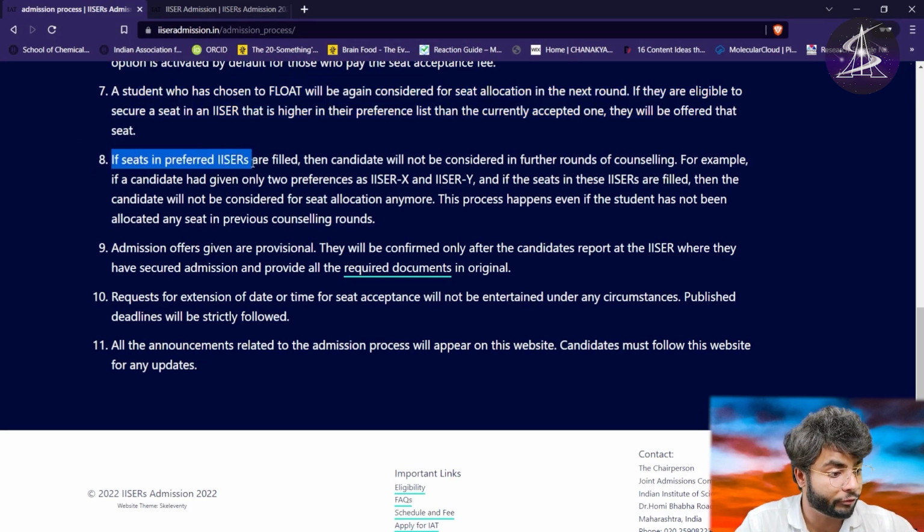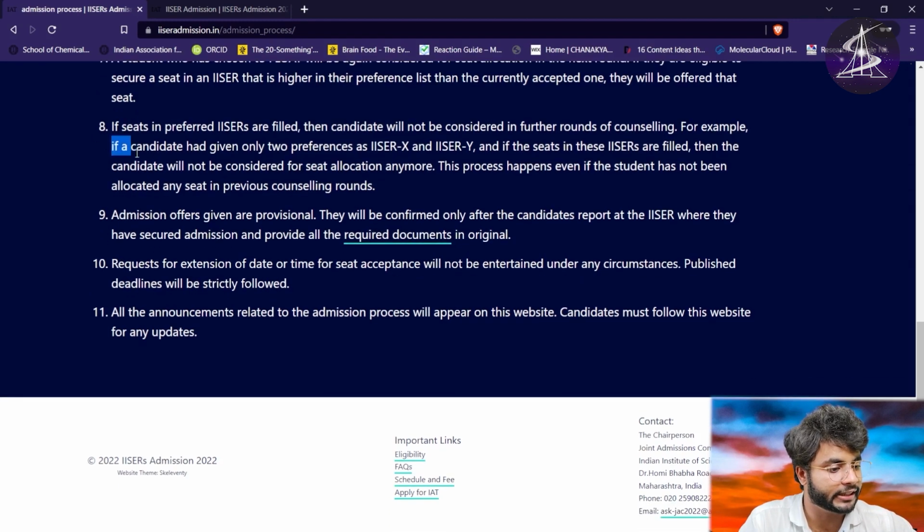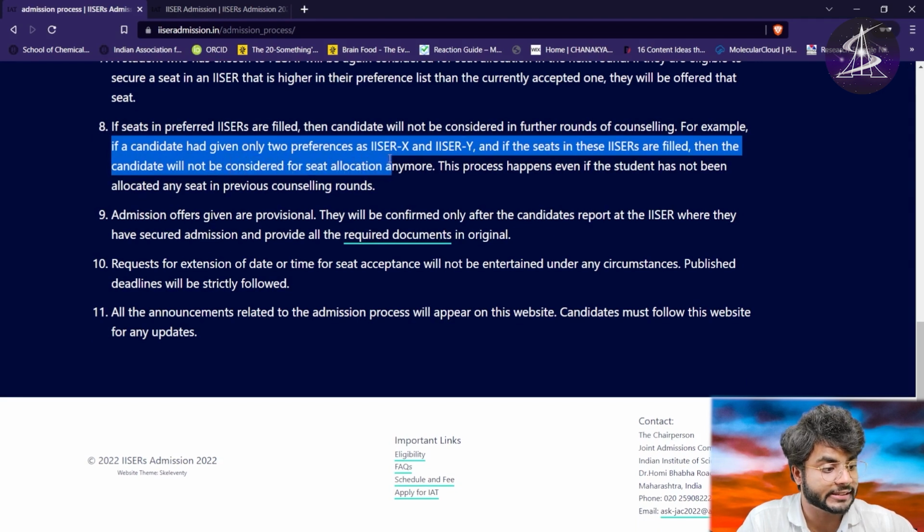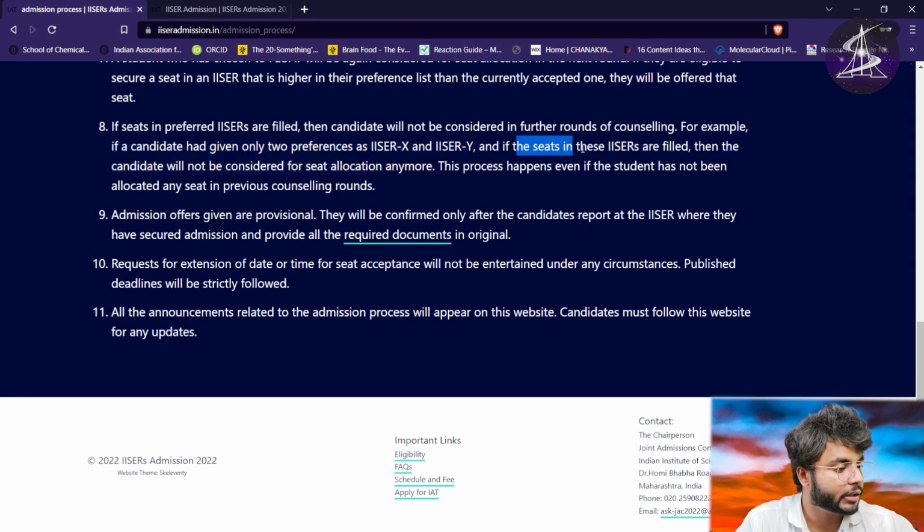If seats in preferred ISERs are filled, then the candidate will not be considered in further rounds of the counseling. So basically अगर किसी ISER की सीट फिल हो जाती है, ऑब्वियसली वो ISER और ज्यादा बच्चों को नहीं ले सकती, so then the candidate will not be considered for further rounds of counseling if you are planning for that ISER. So वहां उस ISER का तो काउंसलिंग ही बंद हो जाएगा. ठीक है. Then for example, if a candidate had given only two preferences as ISER X and ISER Y, and those seats are filled, then the candidate will not be offered seat allocation anymore.